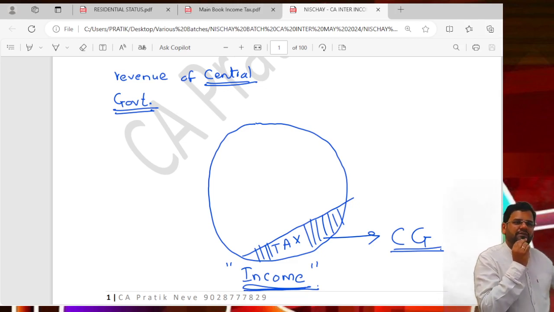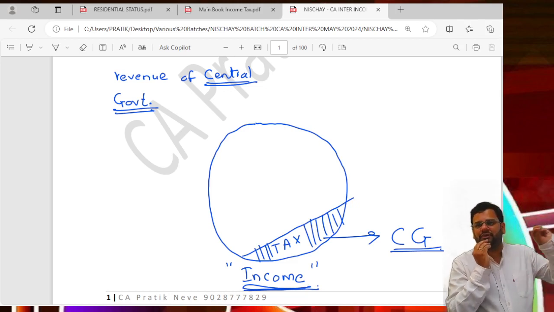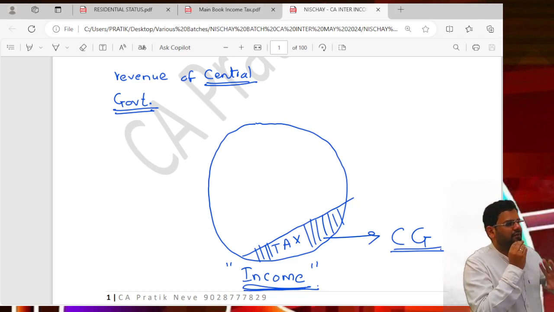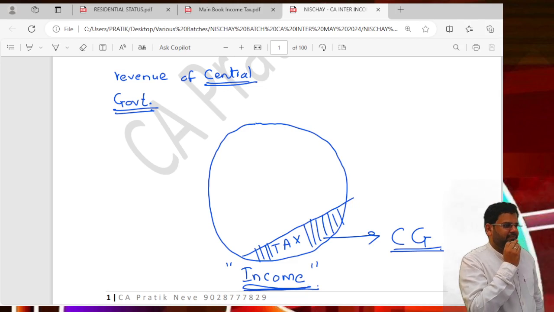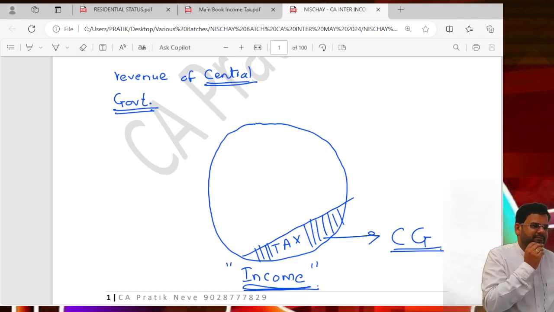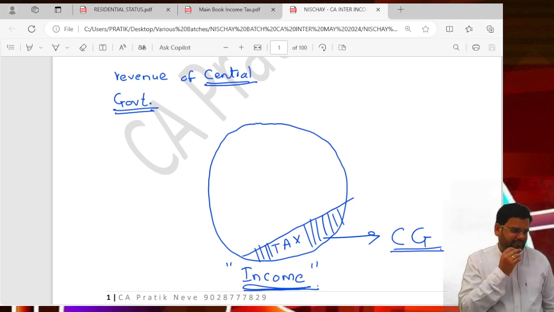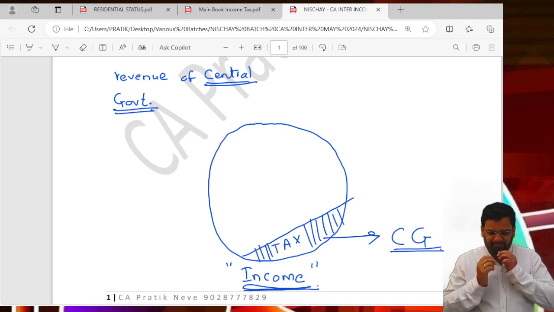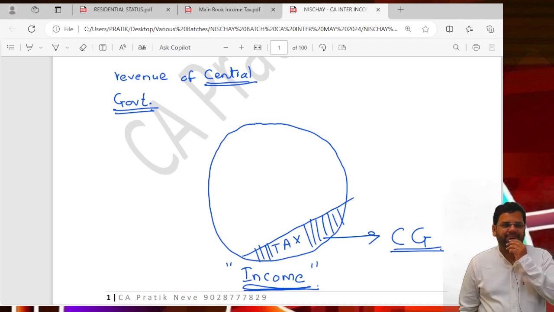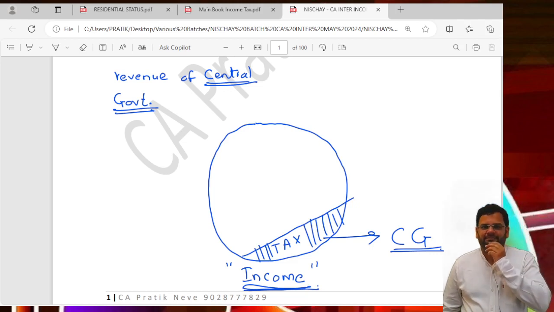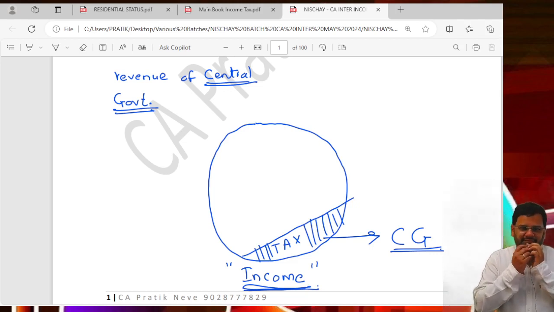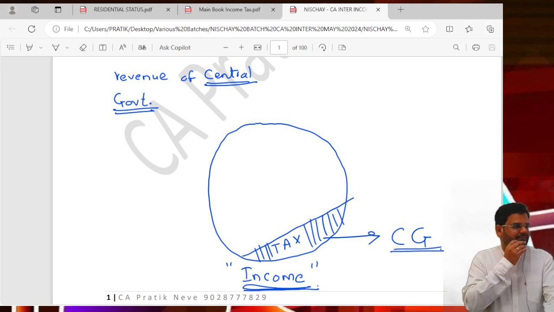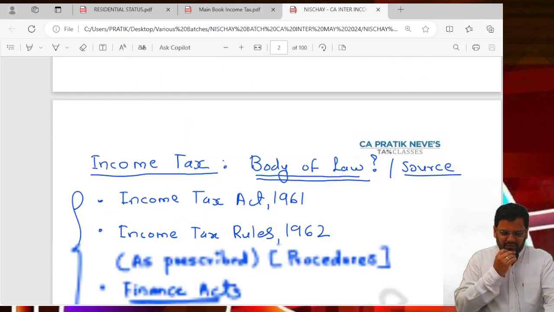So out of 100, say 25 goes to government. You can enjoy only 75. Just as an example, not exactly 25. Clear till this point? Fine.